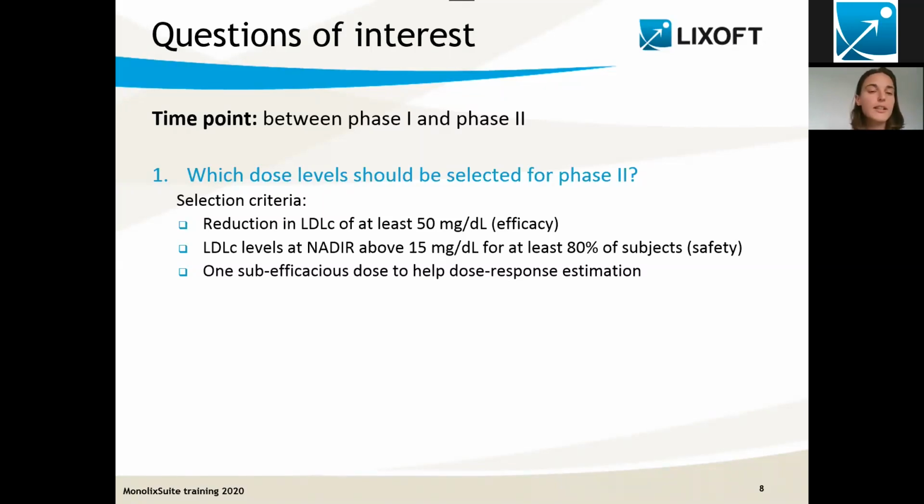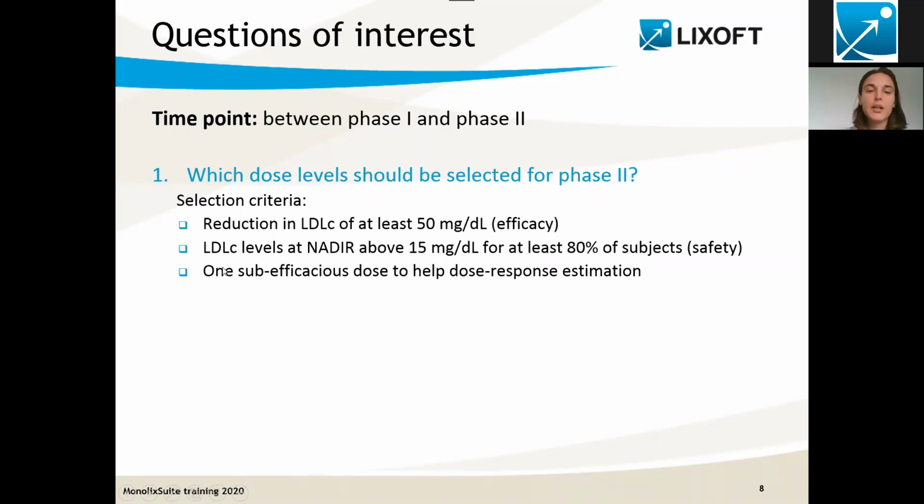The first question is which dose levels should be selected for phase 2. The selection criteria are pretty clear. First, we would like the dose to lead to an at least 50 milligram per deciliter reduction in the cholesterol levels. That's our efficacy criteria.